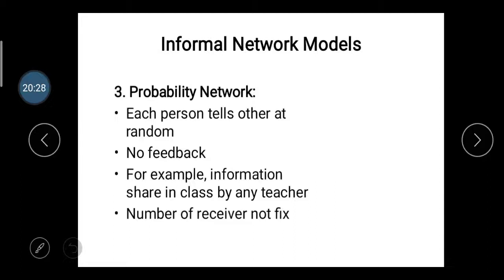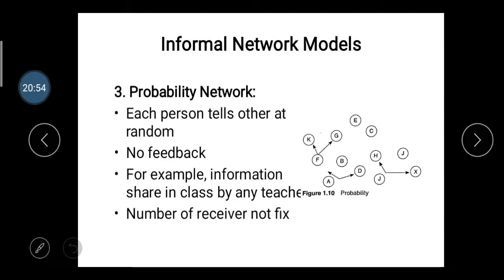So it's one type of probability network. Then the number of receivers is not fixed. The teacher gives the information in class where 60 students are sitting, but how many students receive this information, they have no idea, meaning the number of receivers is not fixed.